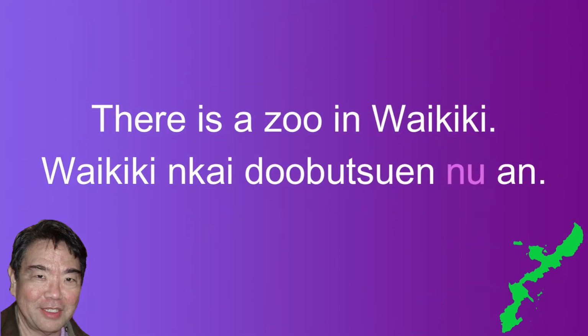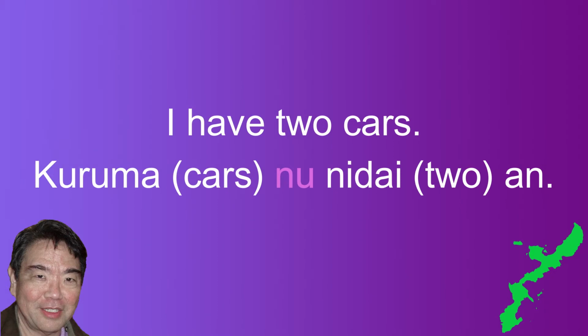The second example is there is a zoo in Waikiki. In Japanese, it is Waikiki ni dobutsen ga aru. In Uchinaguchi, it is Waikikin dobutsueng nu ang. Dobutseng is the subject and is followed by the subject marker nu. The next example is I have two cars. In Japanese, it is kuruma ga nidai aru. In Uchinaguchi, it is kuruma nu nidai ang. Kuruma is the subject and is followed by the subject marker nu.